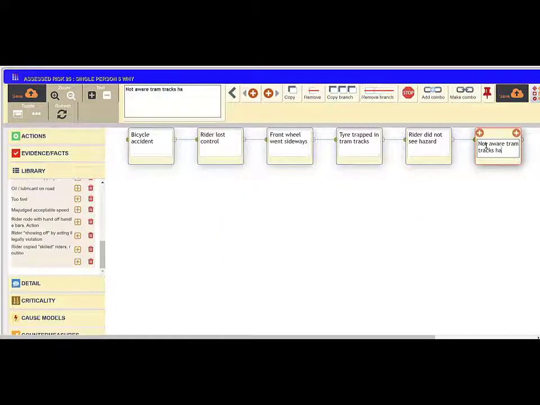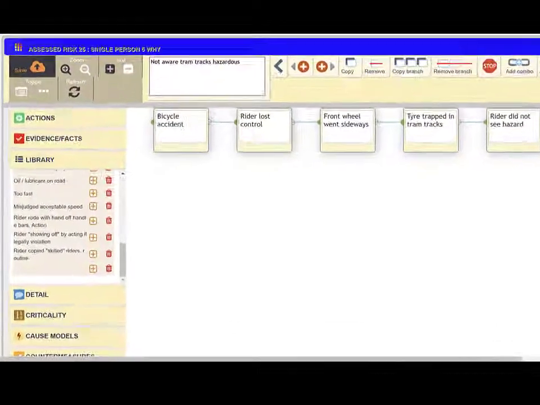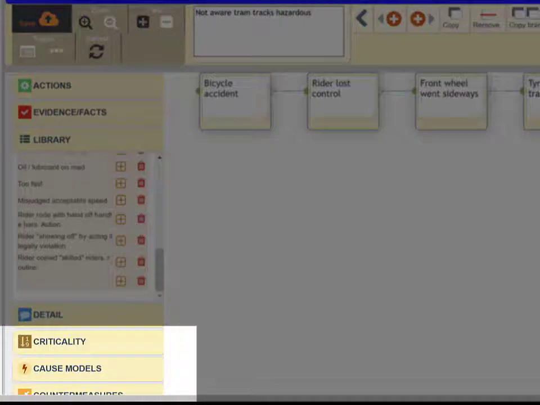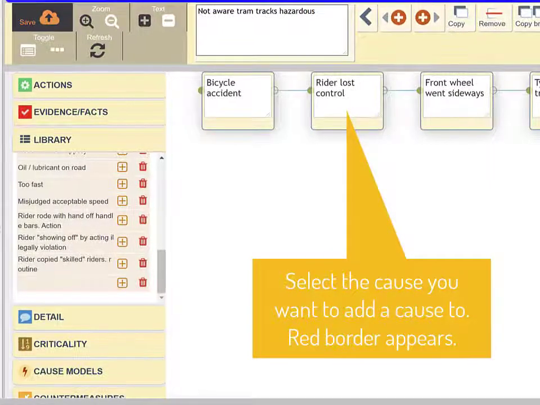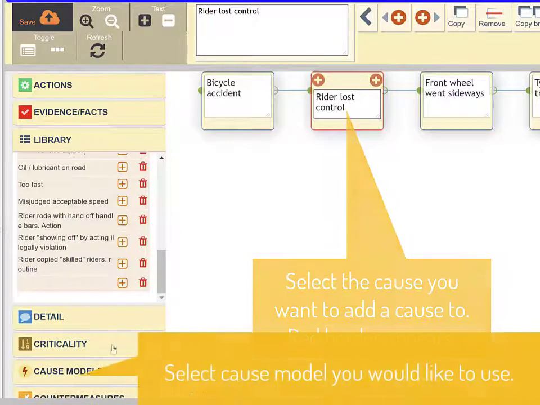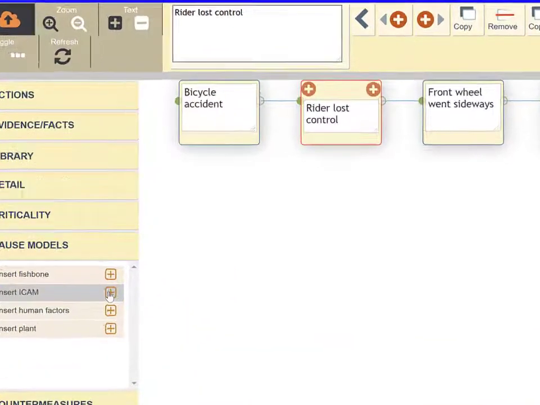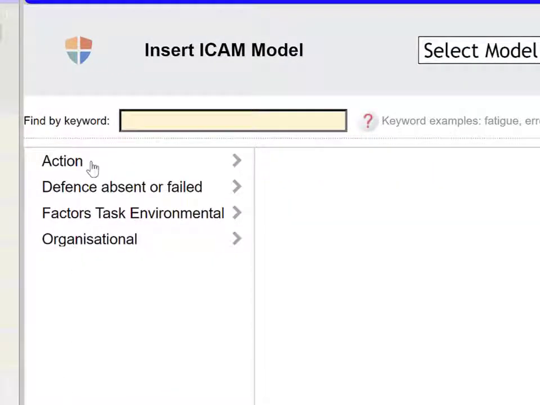There is a third way to add causes to the tree, by using one of the plant or human factor cause models. Select the cause that you wish to add a cause to, and then select the Cause Models button. In this case, select Insert ICAM and choose from the string that is most appropriate.